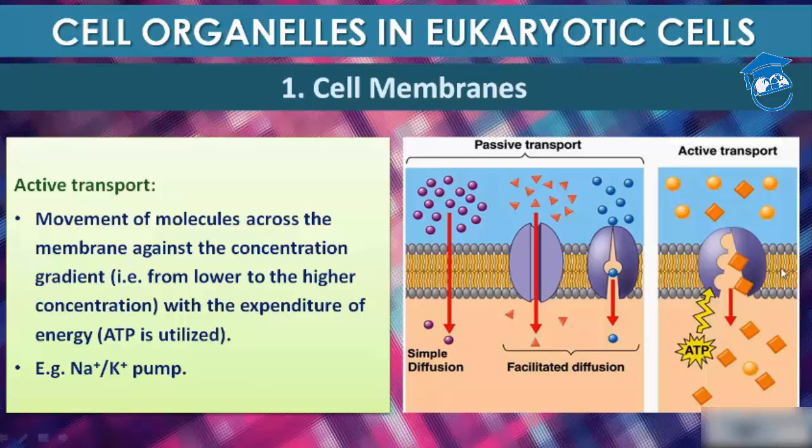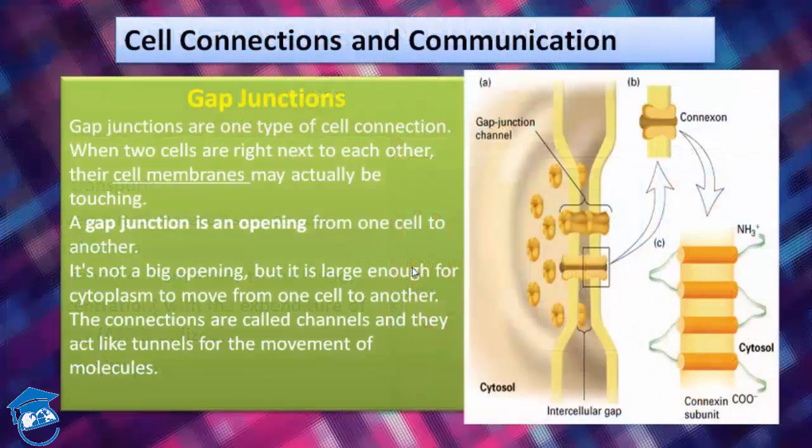Let's see what is active transport. As I just told you, it is movement of the molecule across the membrane against the concentration gradient, that means from lower to higher concentration, with expenditure of energy. That means ATP is utilized in case of active transport. For example, the Na+ K+ pump is an example of active transport.